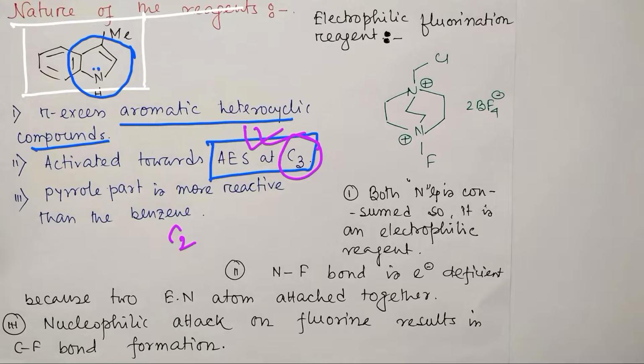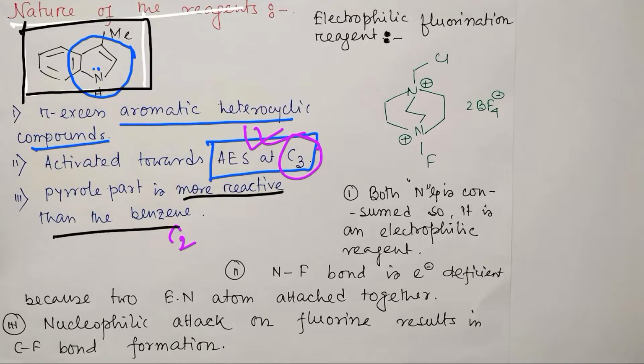Another part, if you discuss the pyrrole part of this molecule, in this case it's a benzene fused with pyrrole, so the pyrrole part is more reactive than benzene because the electron density is more, so reactivity will obviously be more. Fine. So this is the basic property of indole. If you provide any electrophile, we can expect the electrophile will react with C3. Now let's discuss a little bit about electrophilic fluorination reagents.